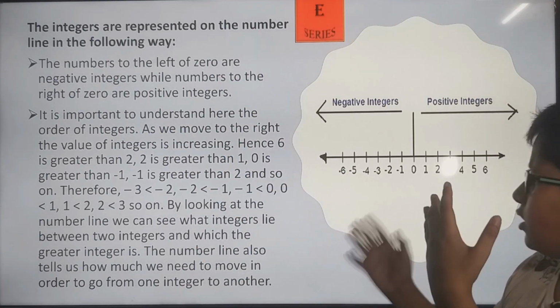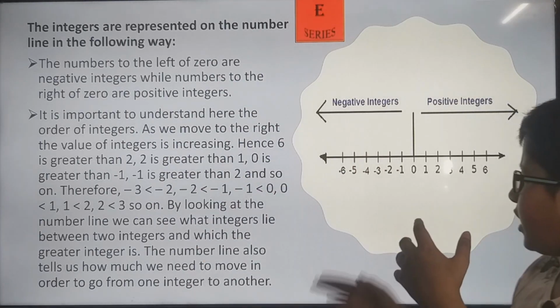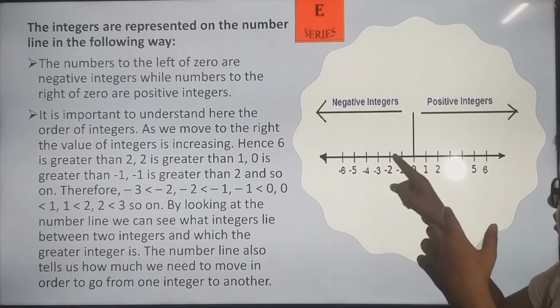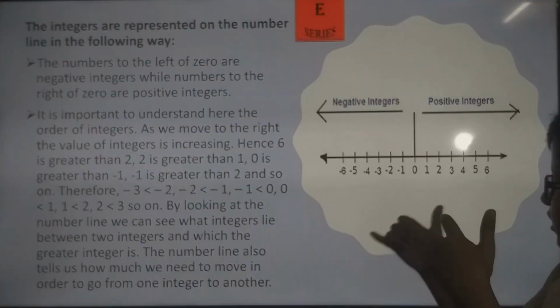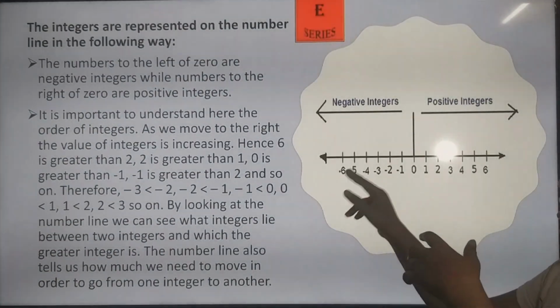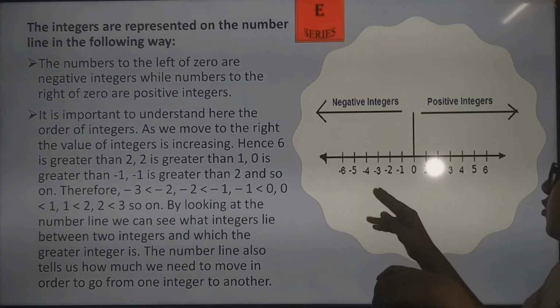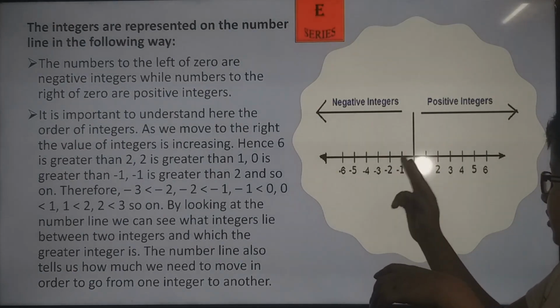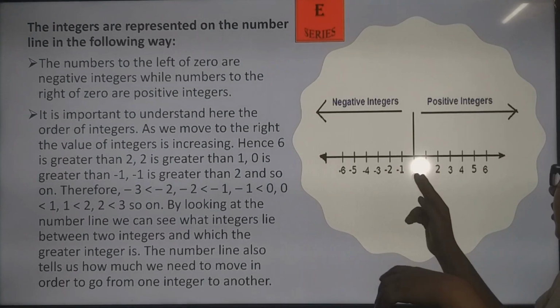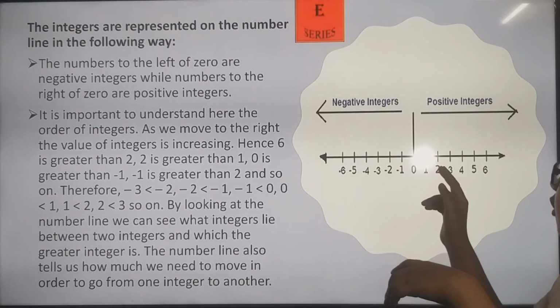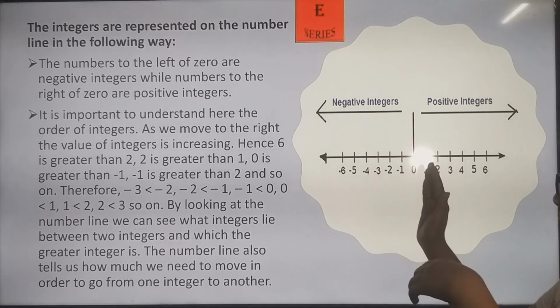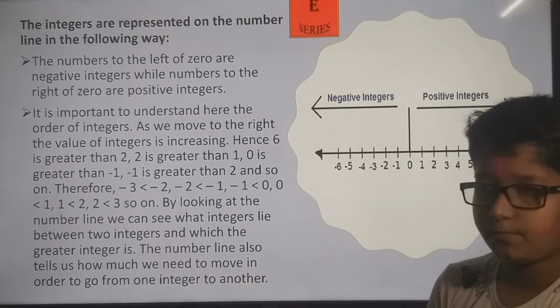I have already told you, it's just a summary of what I have told you. As we go to the right hand side, the numbers get bigger, so this is bigger than this, and this is bigger than this. Going left, smaller, then smaller, then smaller. 0 is smaller than 1, and then it increases.